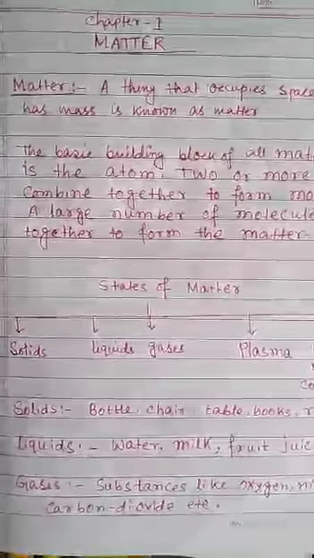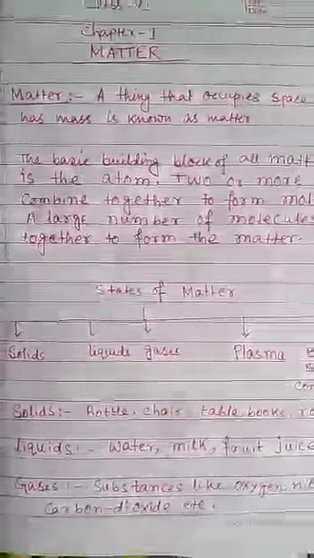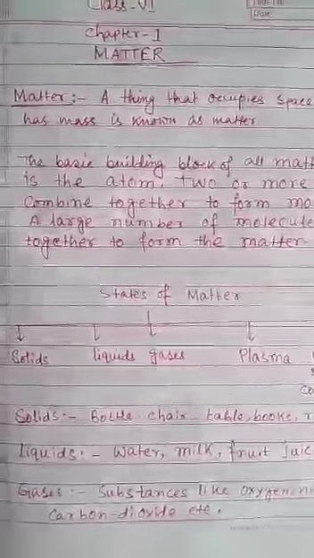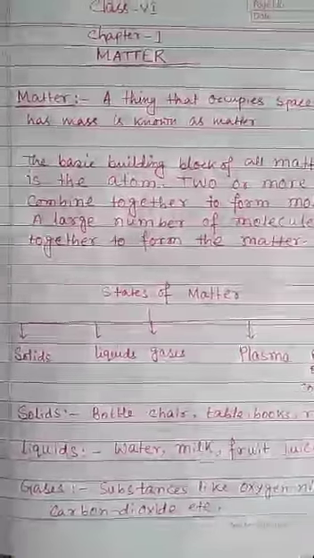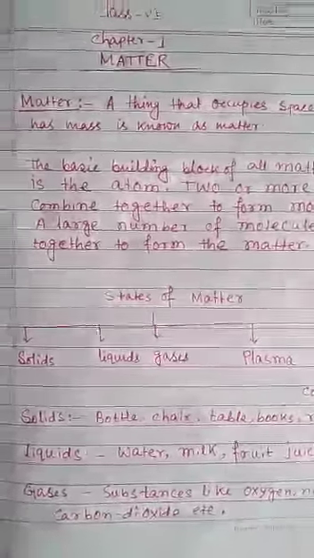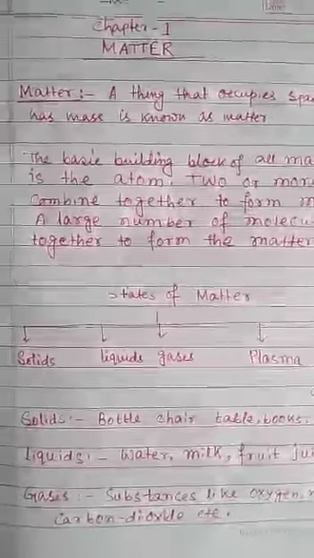So, can we say that love, hatred, they are matter? No, they are not matter. We know that they haven't any mass and they cannot occupy any space. We use these words to express our emotions only. So, they are not matter. They are actually emotions. Clear?